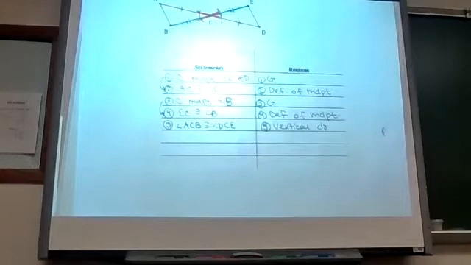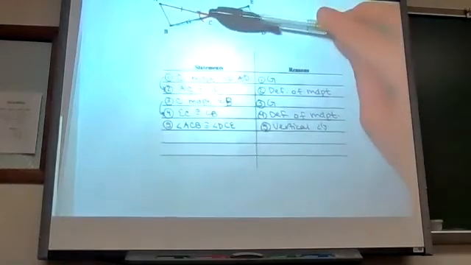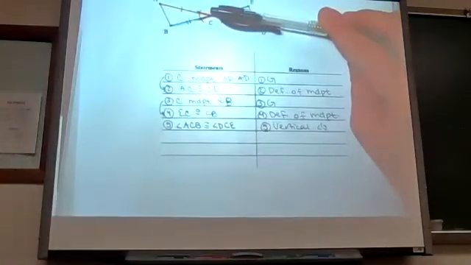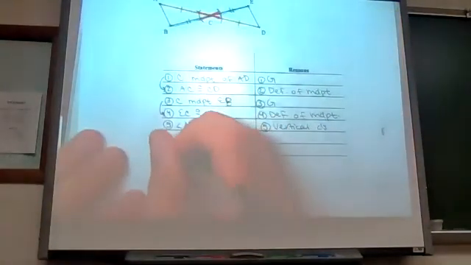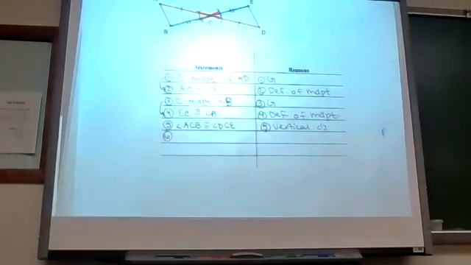Once I've done the givens and the look fors, I'm looking for a case. So either side, side, side, or side, angle, side, or angle, side, angle. Which case do I have here? I will look at one triangle to figure that out. Side, angle, side. Now for the CPCTC proofs, we need to figure out the order, because order matters here, because that's not given to me in my proofs.